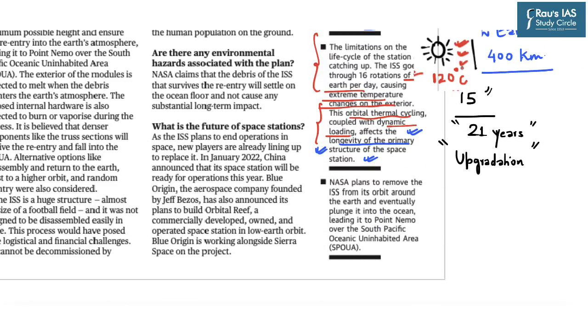Now there is another important aspect from your prelims perspective which says that NASA plans to remove the station from its orbit around the Earth and eventually plunge it into the ocean, leading to Point Nemo. Now you need to know about Point Nemo. Nemo in Latin means no one, and this Point Nemo is over the South Pacific Oceanic uninhabited area.